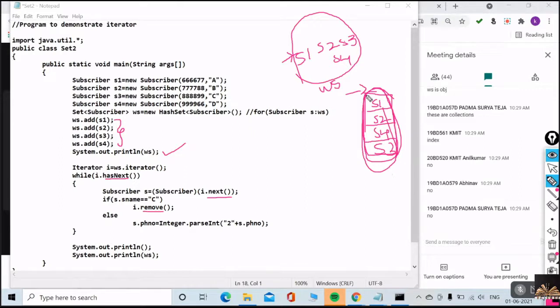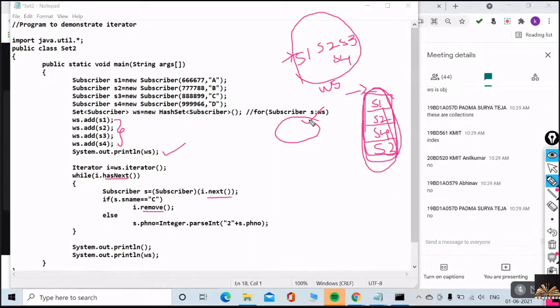For that reason, I cannot use a for loop to iterate through this set. But of course I can use for each. Do you know what is for each? I can use for each, but can I do any modifications through for each? I can only display.